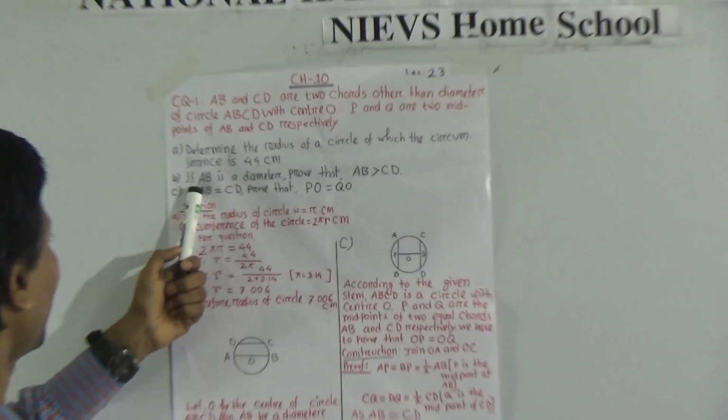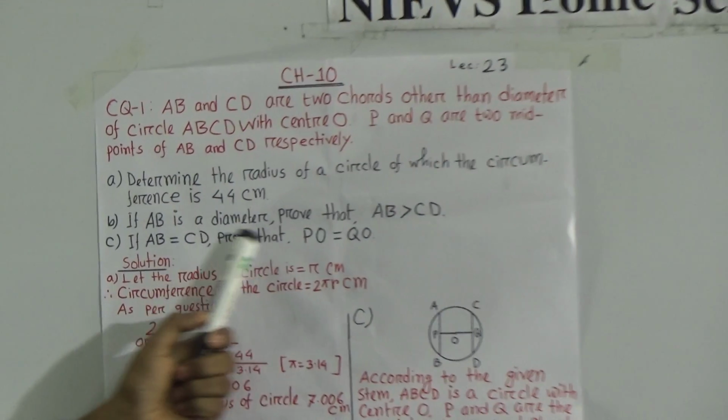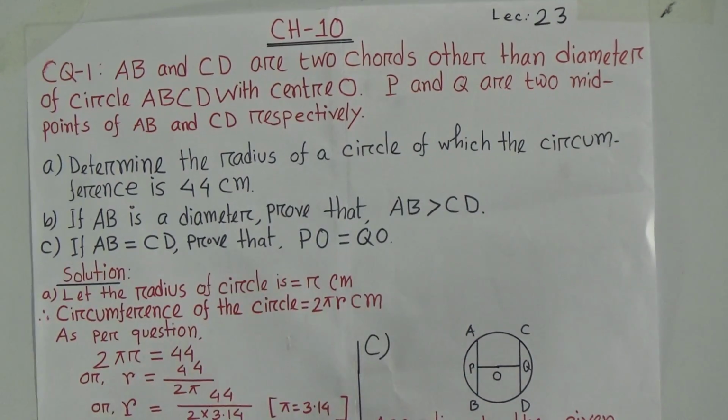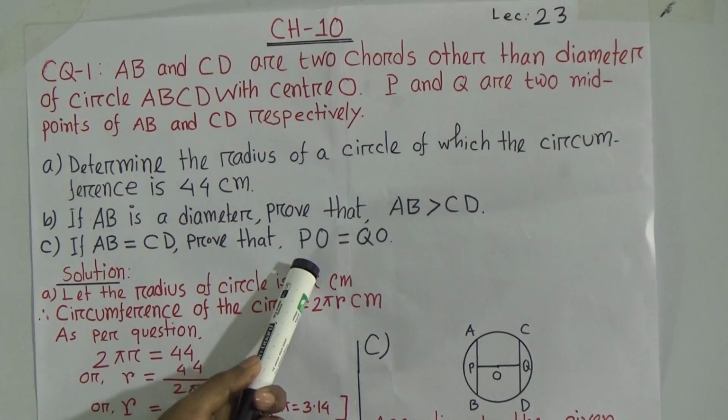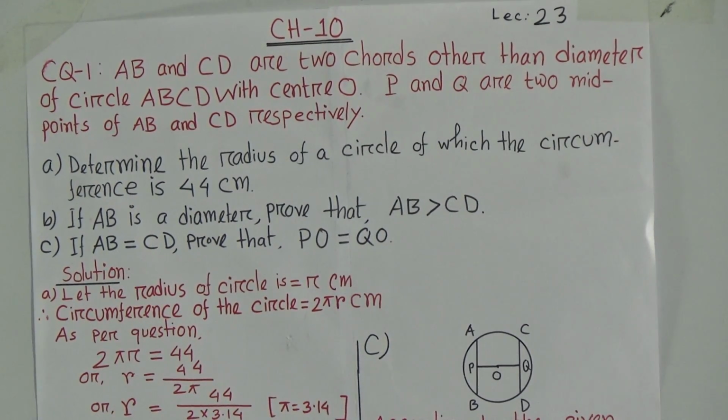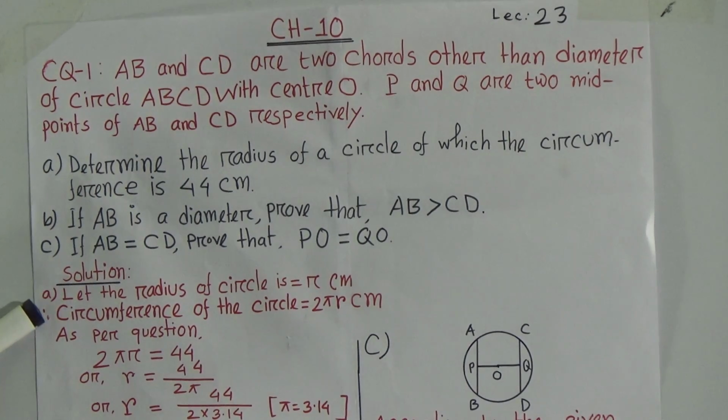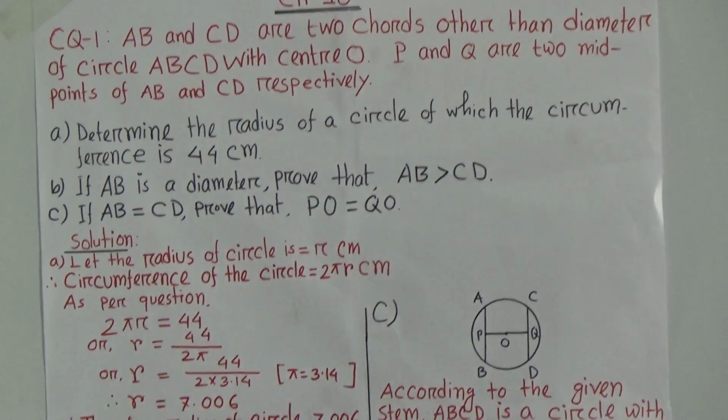Okay. And B number, if AB is a diameter, prove that AB is greater than CD. C number, if AB equal to CD, then prove that PO equal to QO. Okay, look, at first I will solve A number.